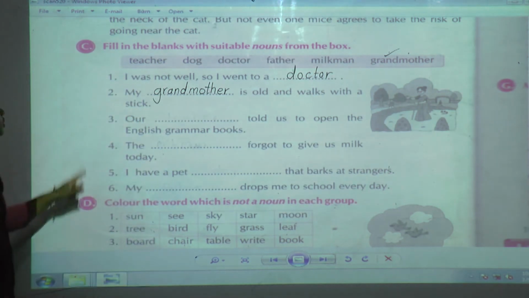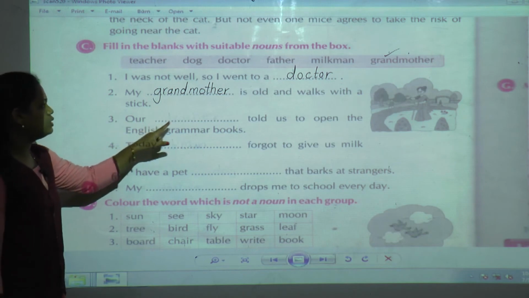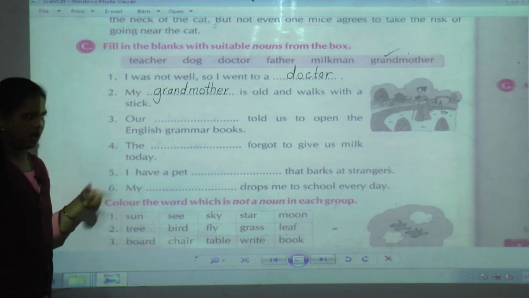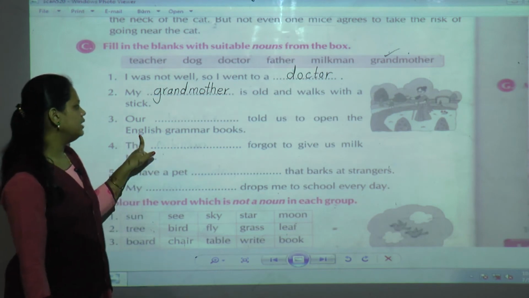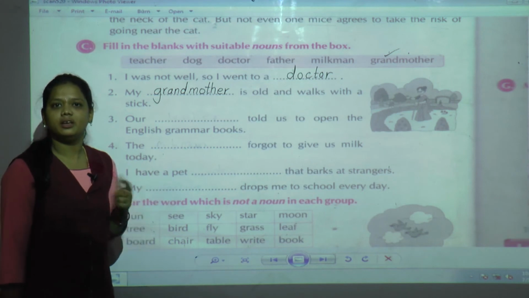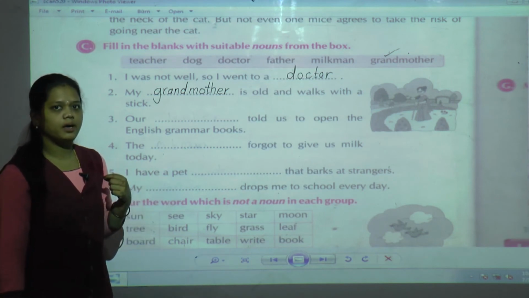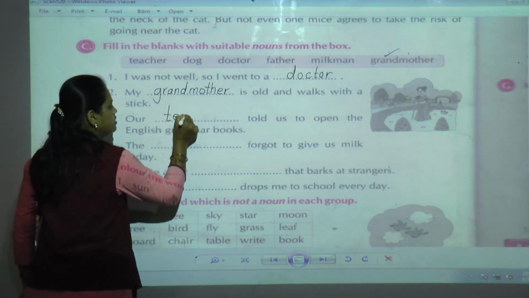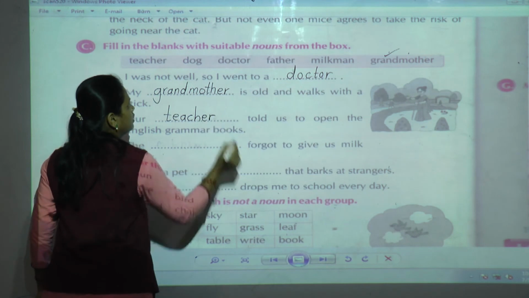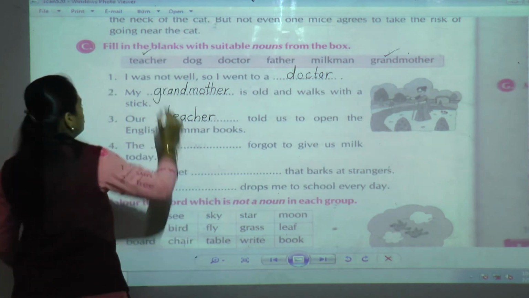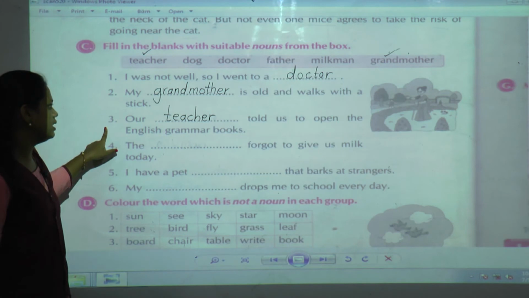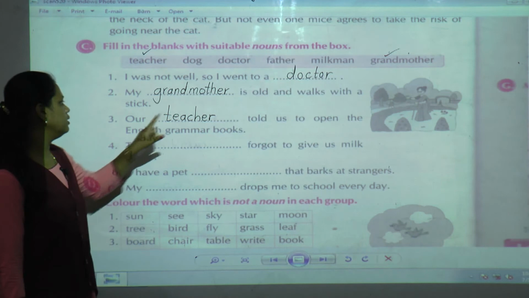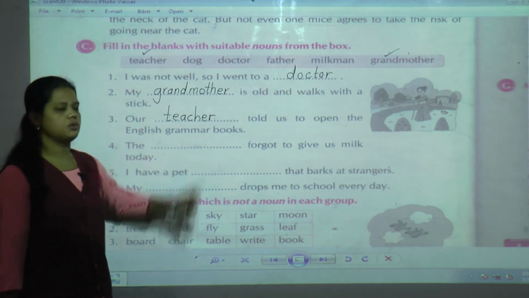Okay. Now third one. Our dash told us to open the English grammar book. Just now, when I started this episode, I told you to open your grammar textbook. Now who am I? I am a teacher. So the third one answer is teacher. We can complete the sentence like this: Our teacher told us to open the English grammar books.